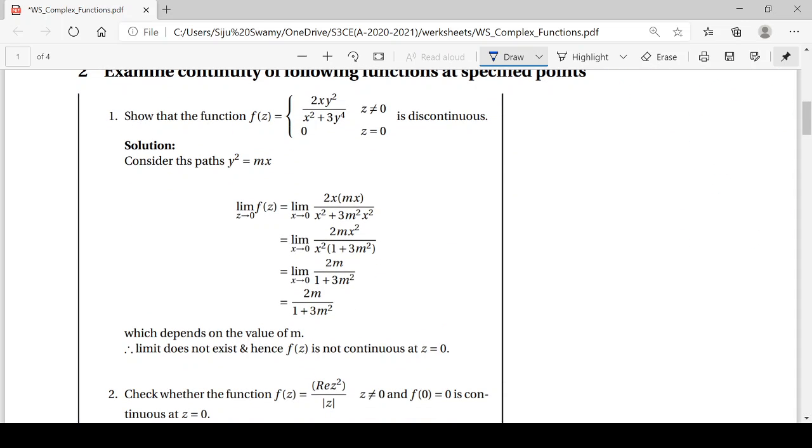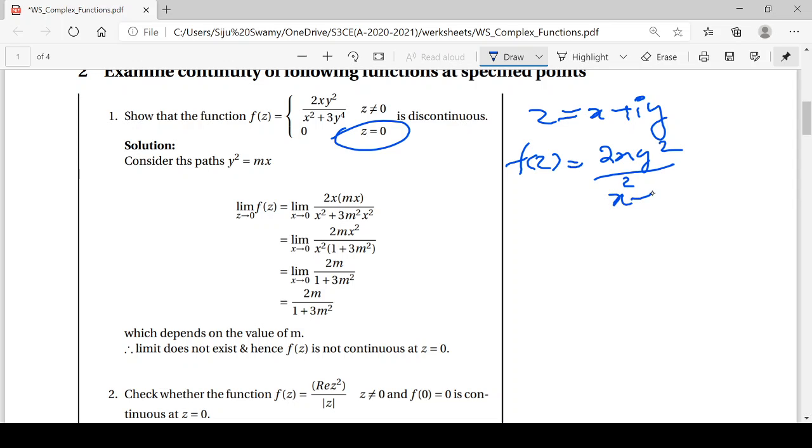Examine continuity of the following function at the specified points. Here this function f of z is defined in terms of x and y, so we use the expression z equal to x plus iy. Then we think about the discontinuity of this function at the point z equal to 0, because this function f of z is defined as 2xy square divided by x square plus 3y raised to 4, except at z equal to 0. When z equal to 0, the denominator becomes 0.